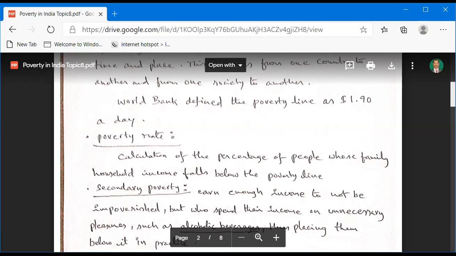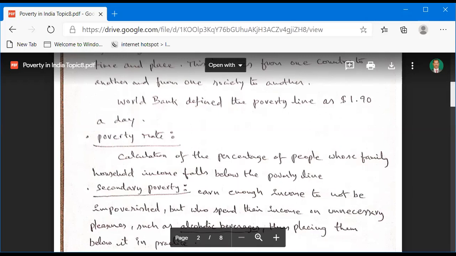And now we are going to discuss the poverty rate. What is the poverty rate? The calculation of the percentage of people whose family household income falls below the poverty line.